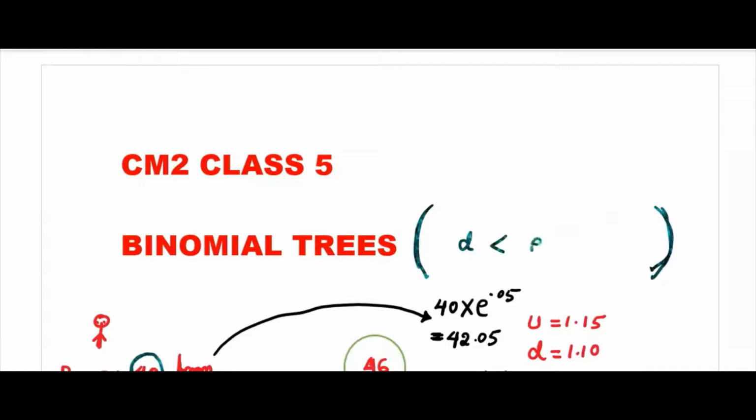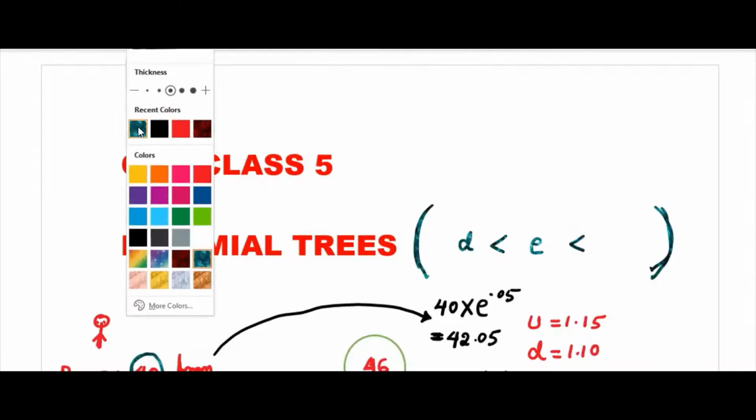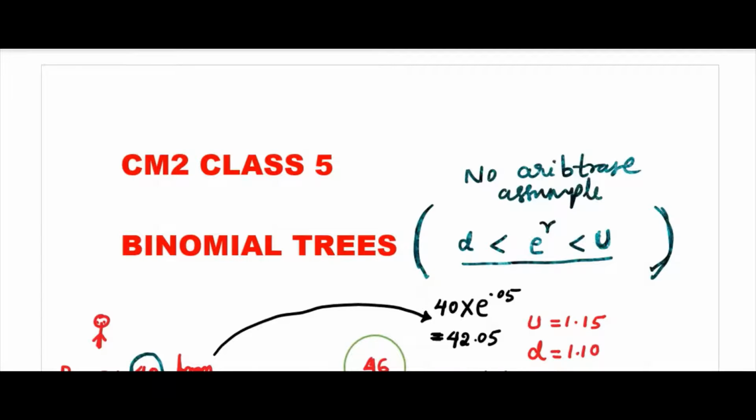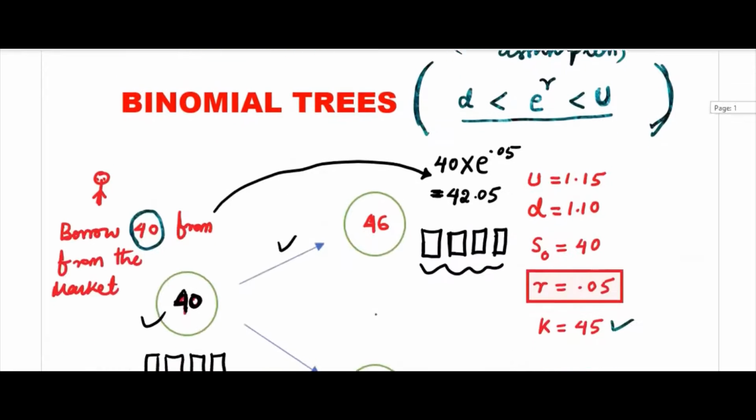D must be less than e power R, and e power R must be less than U. This must be satisfied. This is the no arbitrage assumption. If this is satisfied, then only you can apply the formula.